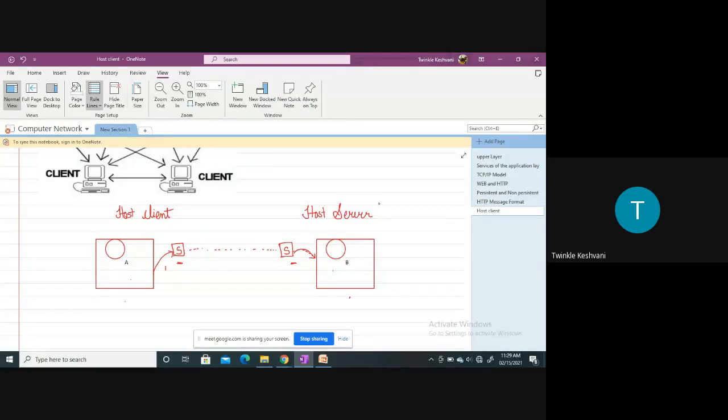Now, for communicating between the different hosts, that is host A and host B, there are certain things that need to be kept in mind, such as whether the data transfer that takes place between the different devices is a reliable data transfer or not. Now how can we check the reliability?